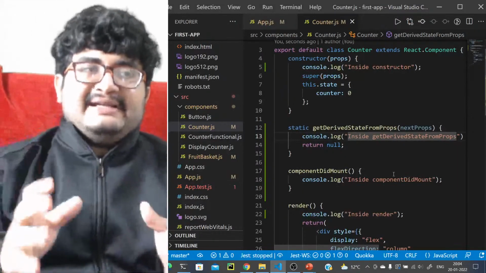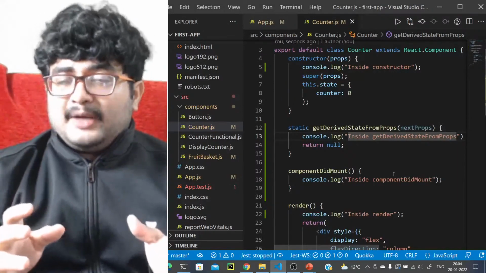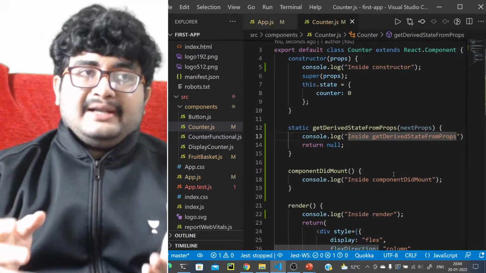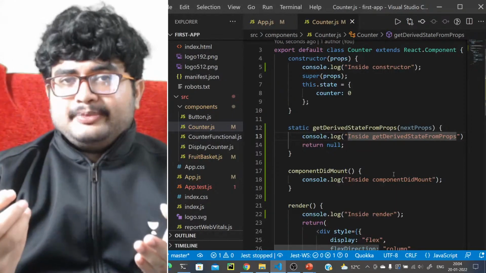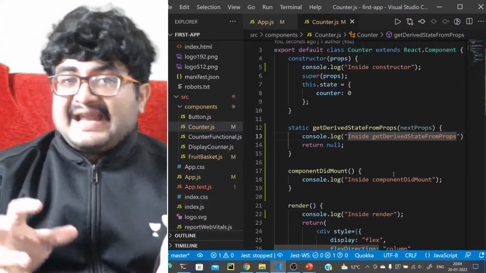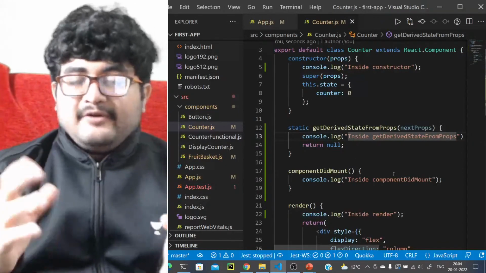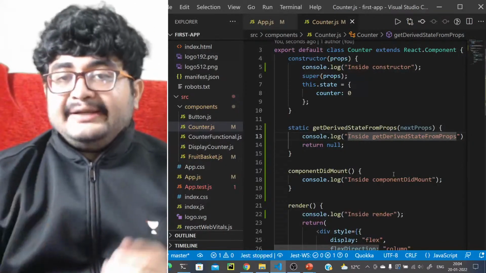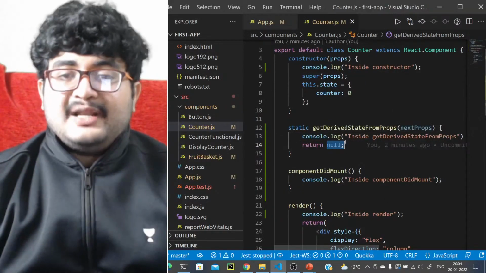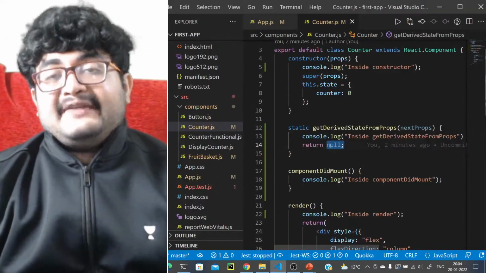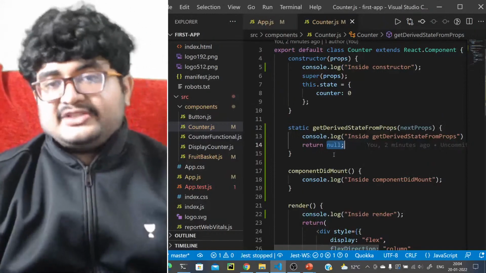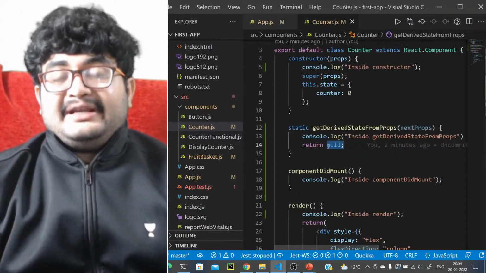But anyways, the idea for getDerivedStateFromProps, although we will rarely use this or maybe never use this, is that if you are creating a transition component and you want to animate which one should be sliding in and which one should be sliding out, then based on the props that you receive, and I think you will get the previous props as well, you can return the updated value of the state, like which one should be coming in and which one is going out.